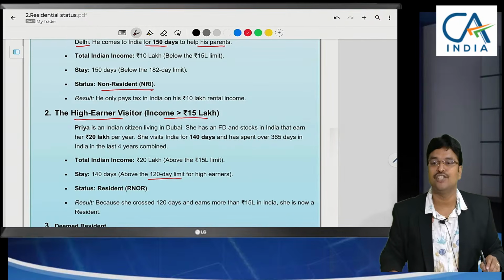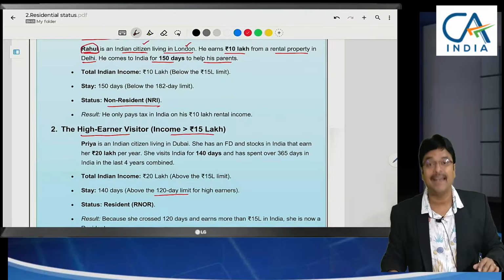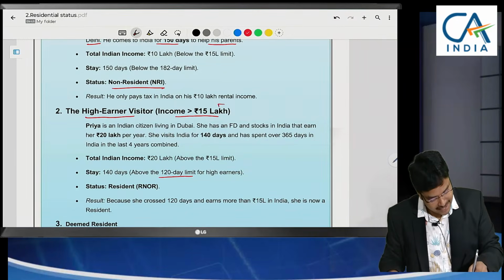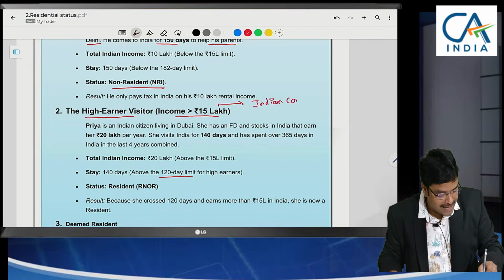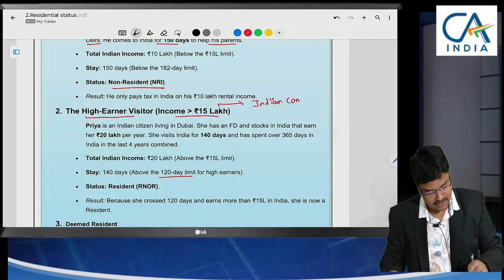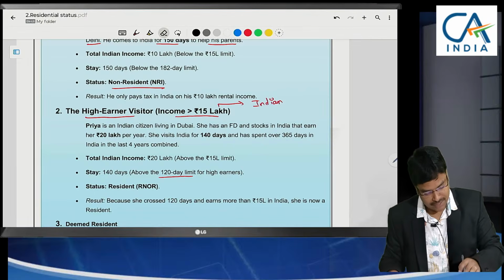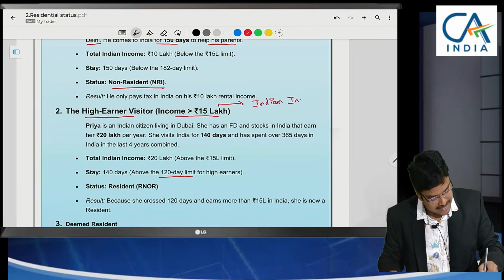So an Indian citizen having income greater than 15 lakhs. Here income means Indian income only. That means excluding the foreign sources. Indian income only we are considering here.